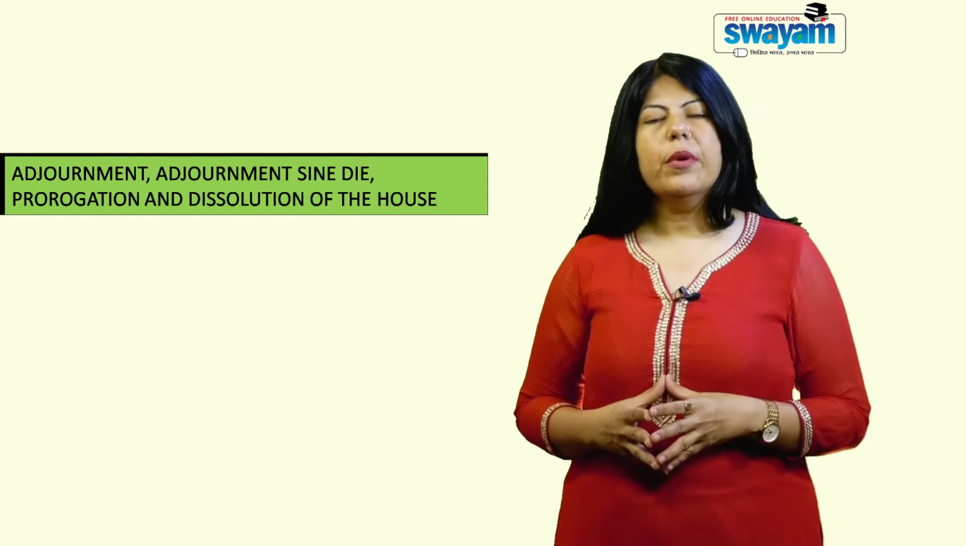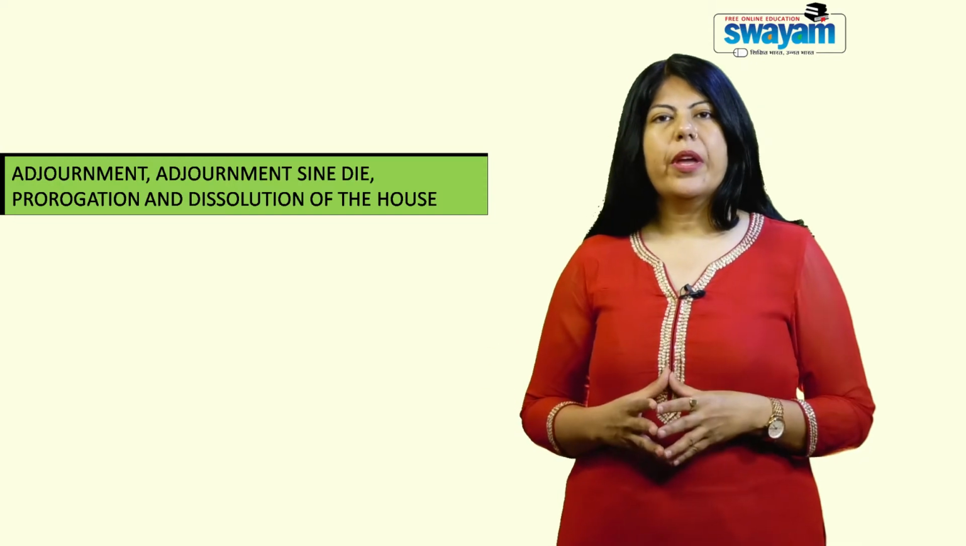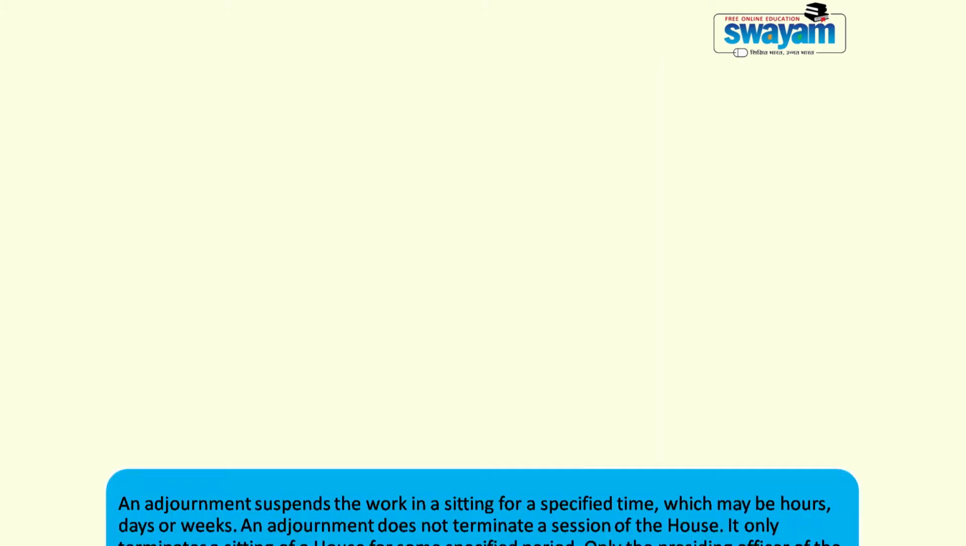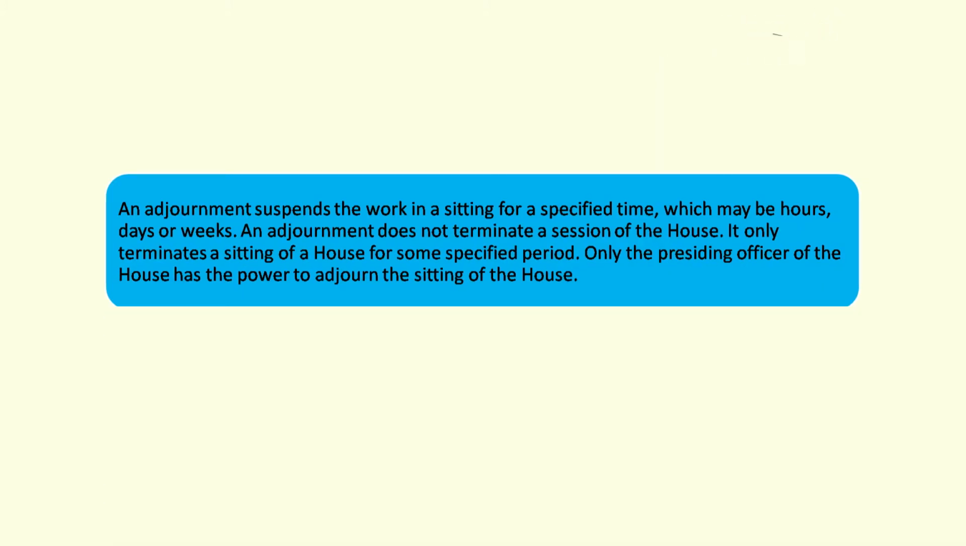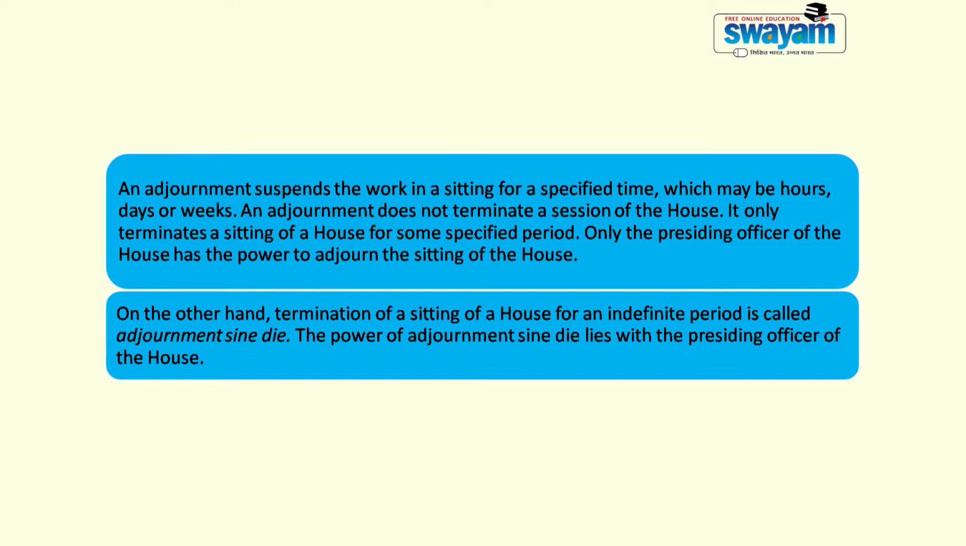Now, there are the terms adjournment, adjournment sine die, prorogation, and the dissolution of the House. Now, there is a difference in all the 4 terms. In case of the adjournment, the sitting of the House is terminated for some specified time, that is hours, weeks, or some days. In case of adjournment sine die, the sitting is terminated for an indefinite period. And the power of adjournment as well as the adjournment sine die is exercised by the presiding officer of the